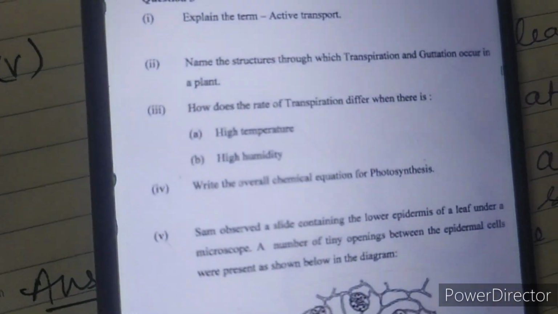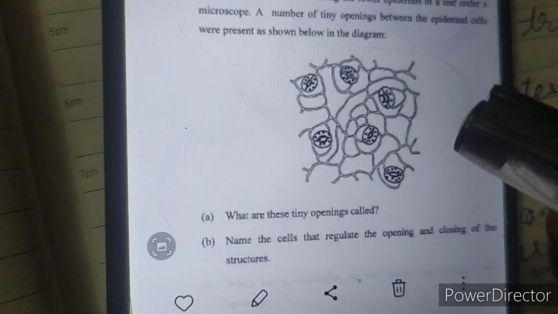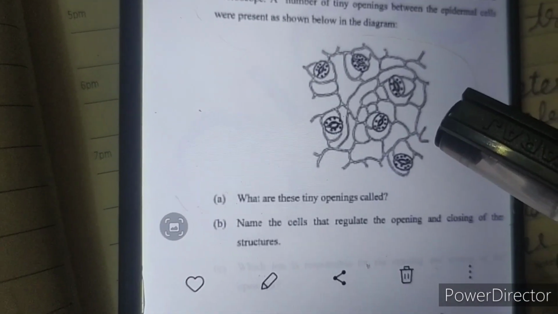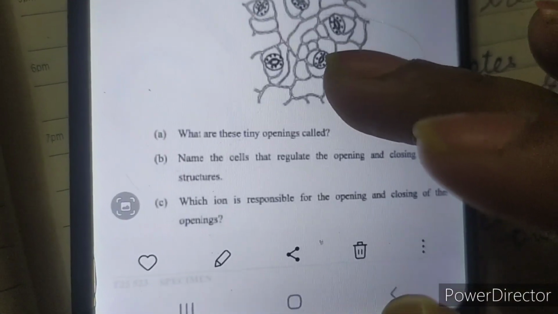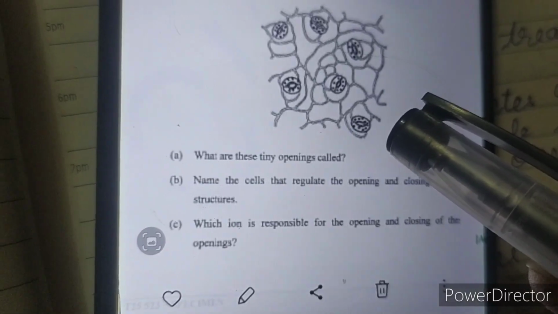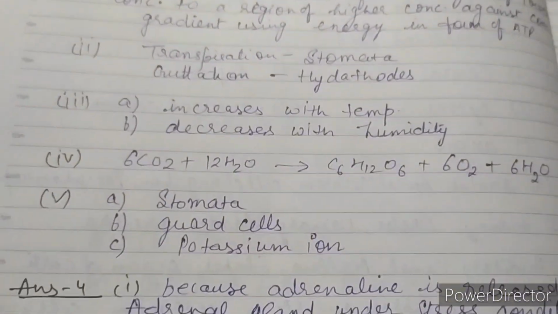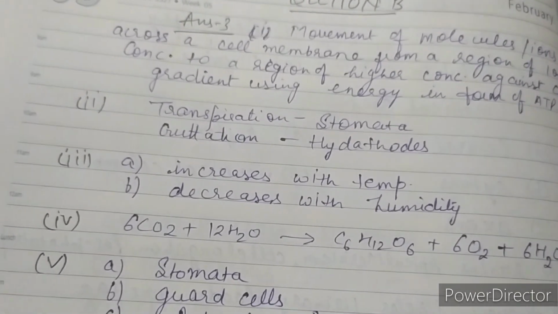Next question is, you have been given a diagram of stomata. You have to identify the tiny openings that are called as stomata here. Name the cells that regulate the opening and closing of the structures, that is guard cells. And which ion is responsible for their opening and closing, that is potassium ion. So this is the question number 3 answers that I have already written. You can see clearly from here.